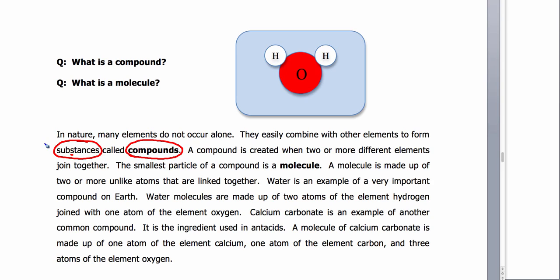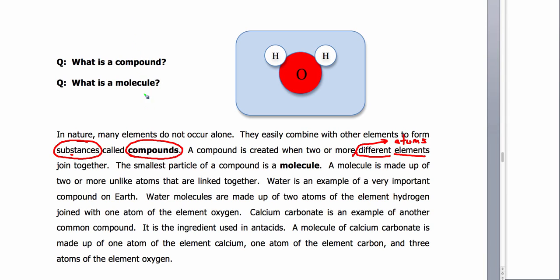Okay? So a compound is created when two or more different elements, keyword there being different elements, join together. And what we're actually talking about here is two or more atoms of different elements joining together. So let's just pause for a minute and let me go get your green marker and let's make sure we have all this marked correctly.